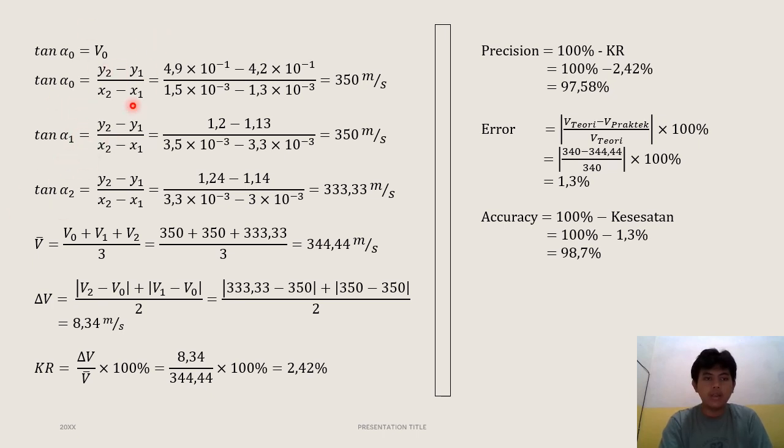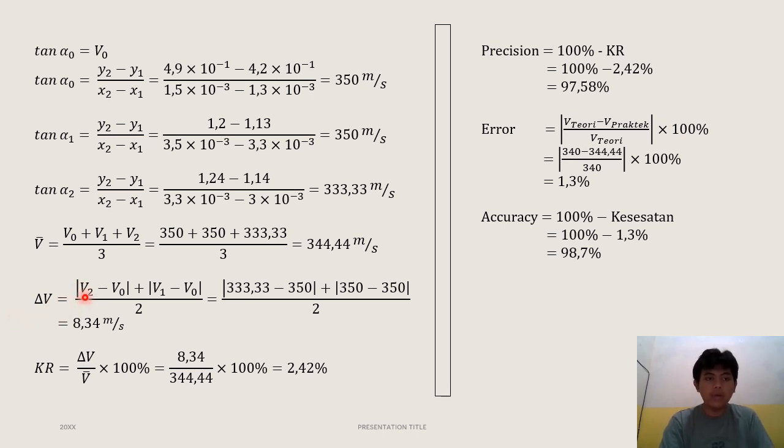So after I get these three, I'm going to find the average velocity. Velocity 0 plus velocity 1 plus velocity 2 divided by 3, and the result is 344.44 meters per second. And this is the deviation of velocity.